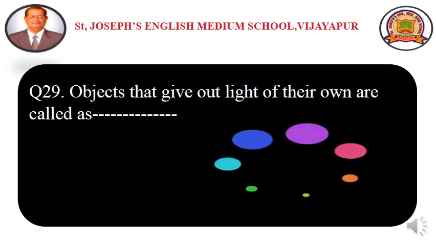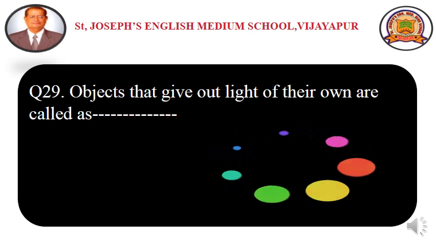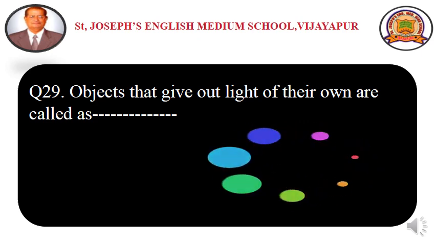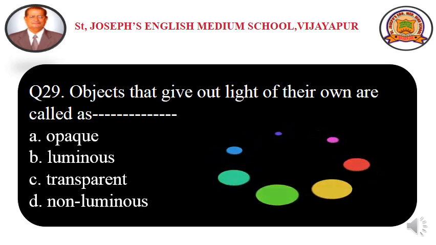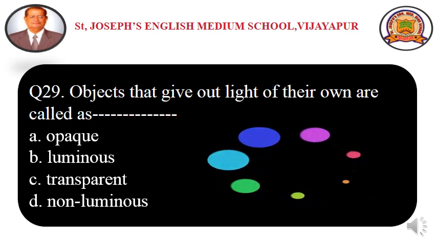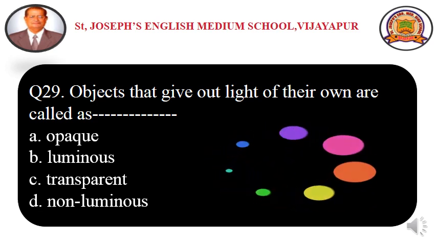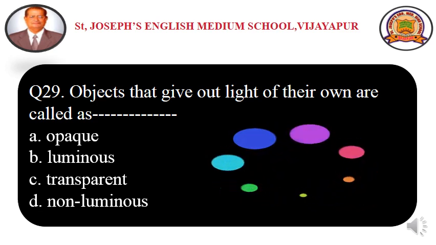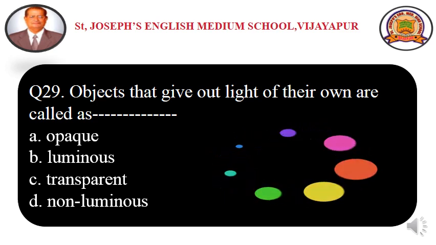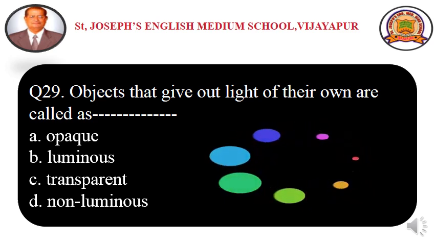Question number 29. Objects that give out light of their own are called dash. And the options are option A opaque objects, option B luminous objects, option C transparent objects and option D non-luminous objects.